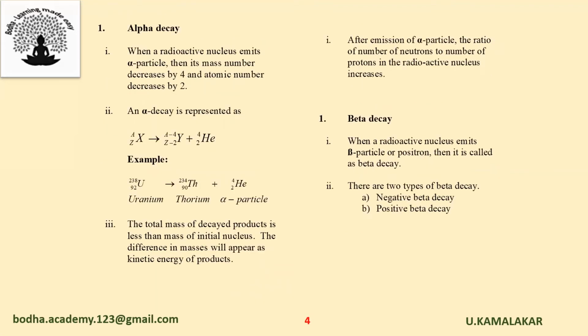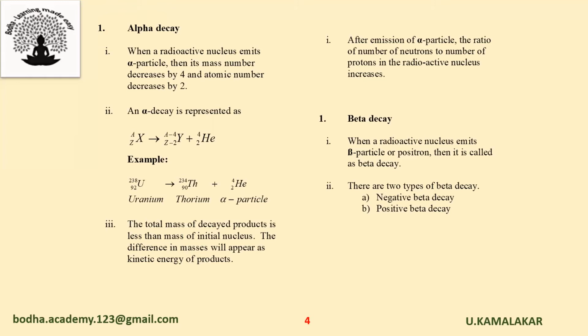Next, we'll discuss alpha decay. When a radioactive nucleus emits an alpha particle, then its mass number decreases by 4 and atomic number decreases by 2. An alpha decay is represented as element X with atomic number Z and mass number A. On emitting an alpha particle, it disintegrates into element Y with atomic number Z-2 and mass number A-4.